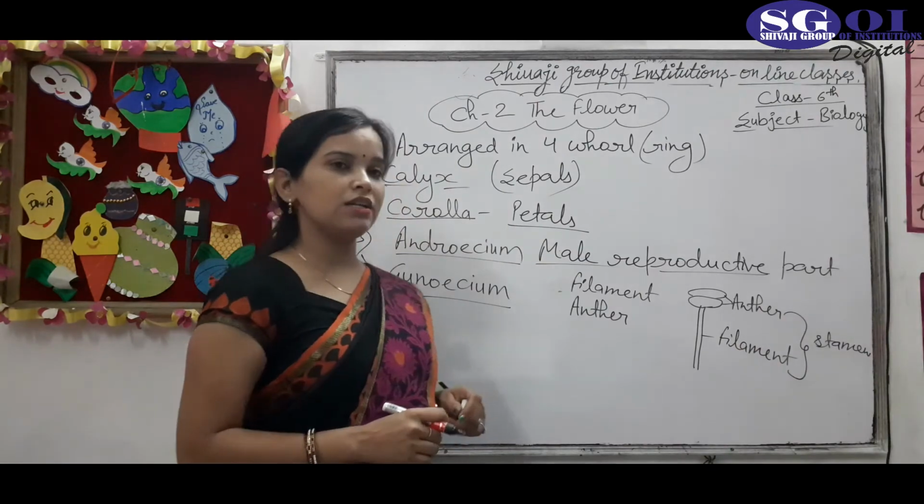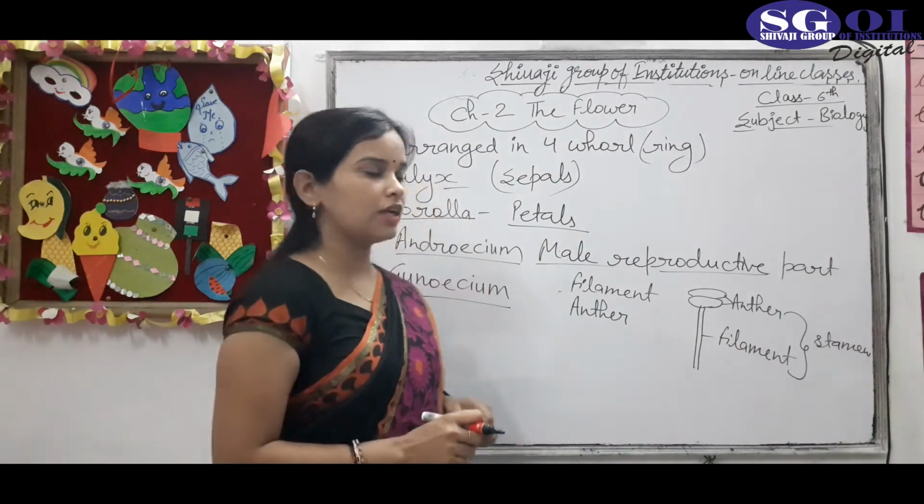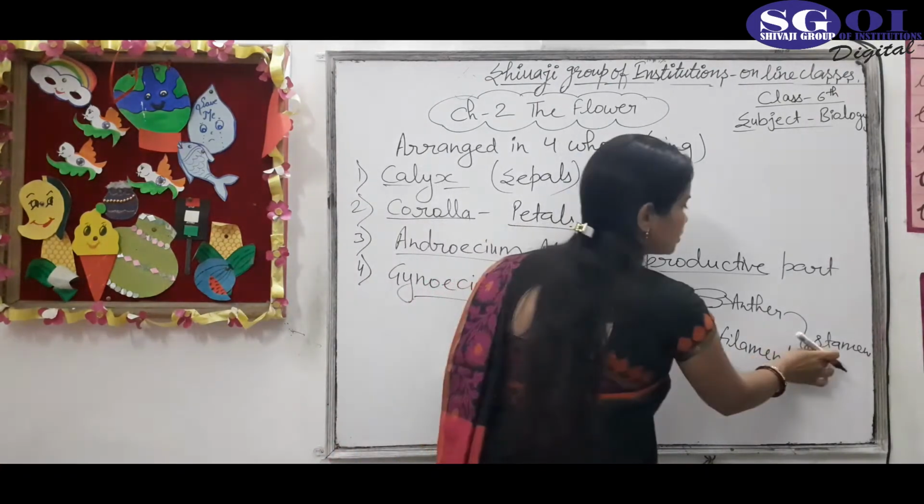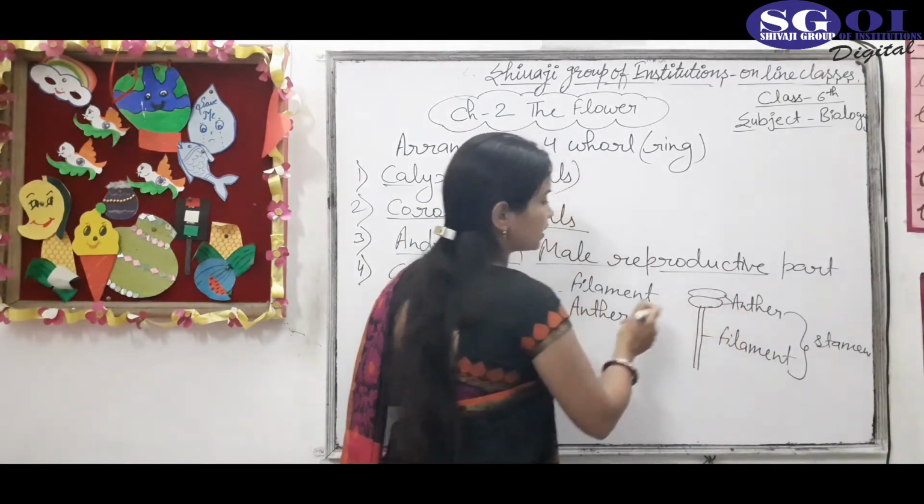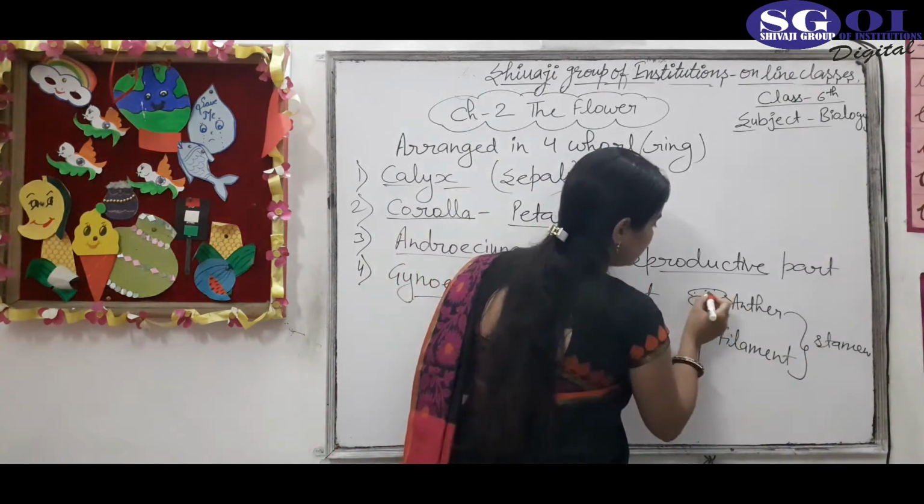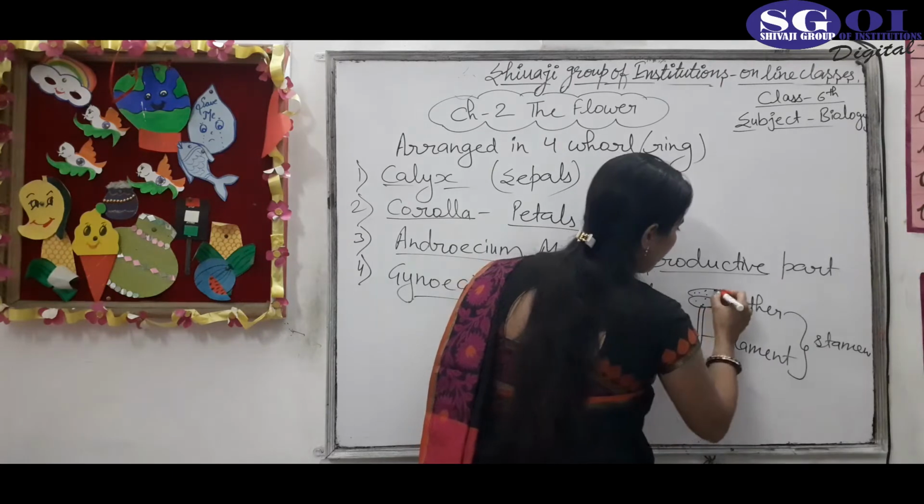The question arises: what is the name of the male reproductive part of a flower? The answer is stamen, because the stamen contains the filament and anther, and inside the anther there are pollen grains.